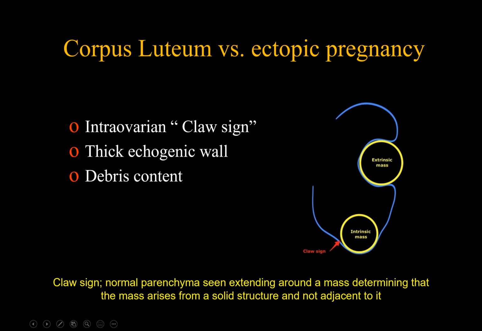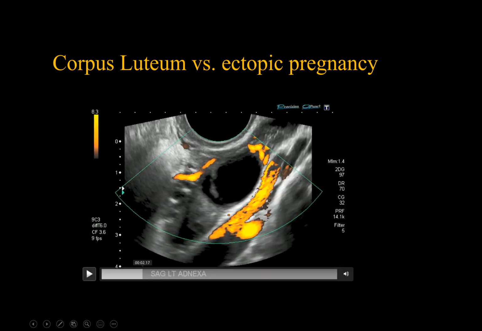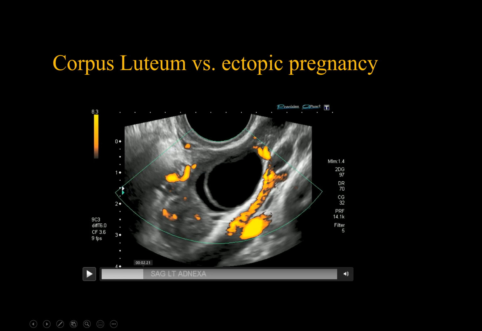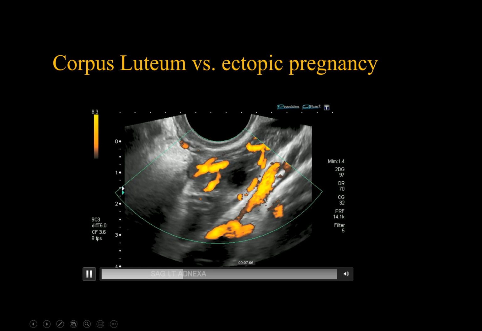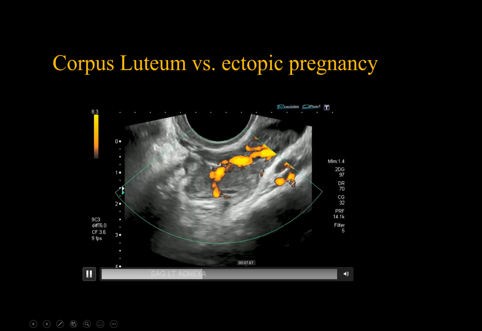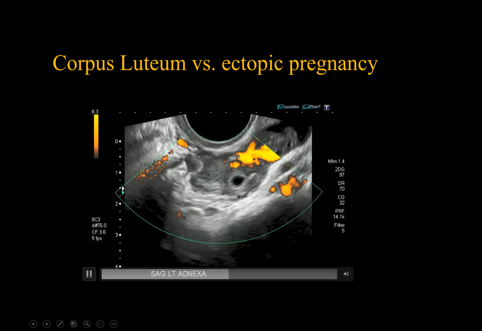The claw sign is a radiological sign where normal parenchyma is seen extended around the mass, determining that the mass arises from the solid structure and not adjacent to it. This video clip is showing a cystic lesion within the ovary. It has a thin echogenic wall with clear fluid in it. As you move slightly to the left, you will see a lesion with a thick echogenic wall looking like a donut. It is the tubal ring of ectopic pregnancy.